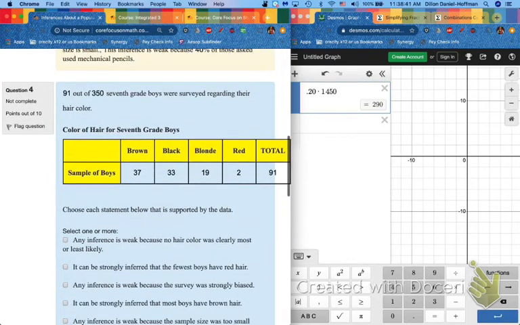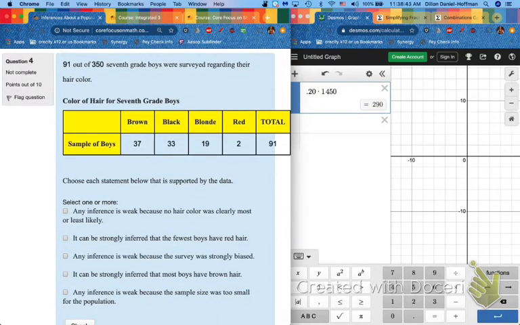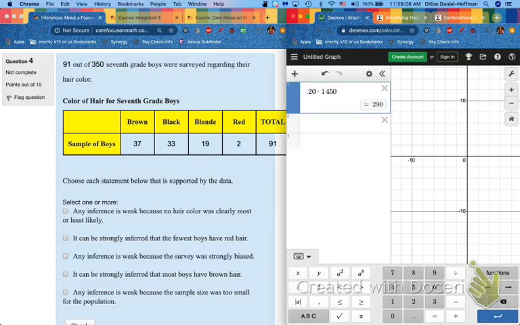Number 4, 91 out of 350 7th grade boys were surveyed regarding their hair color. Out of those 91, we had 37 that were brown, 33 who had black hair, 19 who had blonde hair, and 2 redheads. Can we strongly infer something from any of this? First of all, we do know about 91 out of 350. So let's check 20% of our 350 to make sure our sample size is good. Did we ask at least 70 people? Yes, we asked 91, so sample size is good.